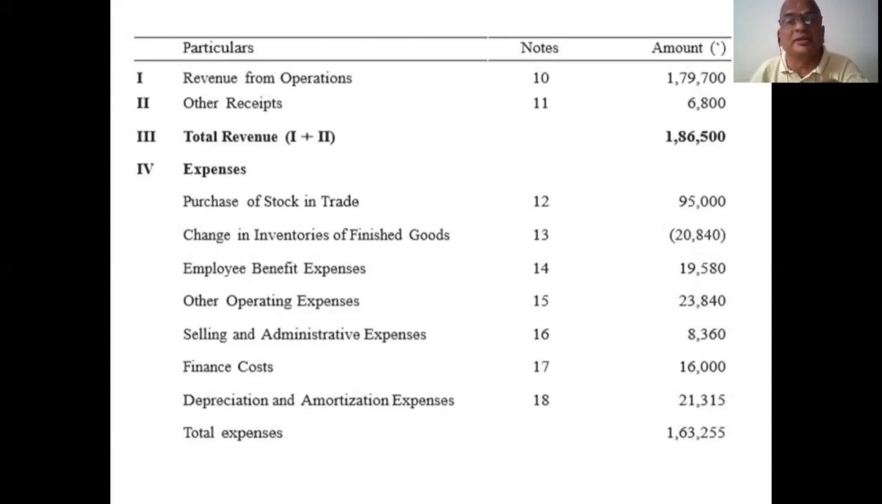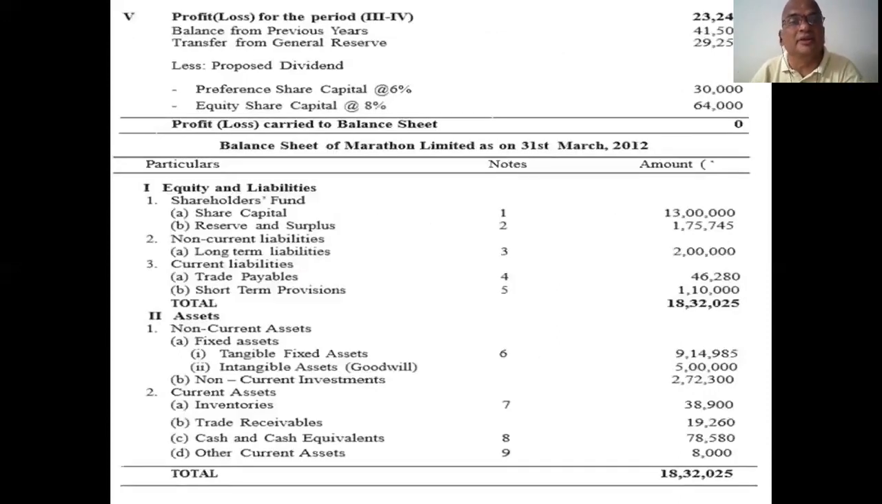you can get these items. You mention here the figures you get there, and tally with this one. So mention the shareholders' funds. Be careful in the balance sheet of Mardhan Limited as on 31st March. Shareholders' funds, notes number 1, 2, 3, 4, 5, 6. So up to 5 you add, 18,32,000 in assets.